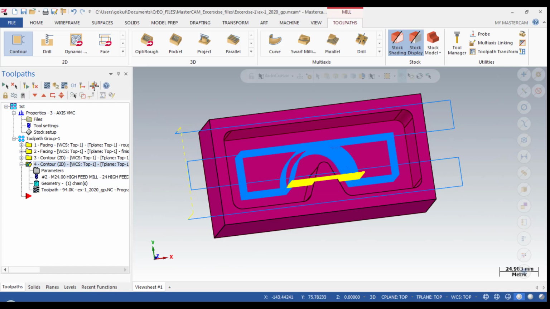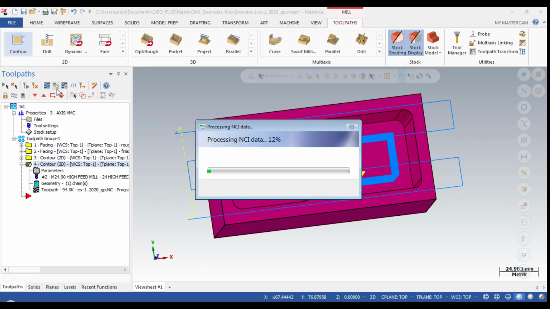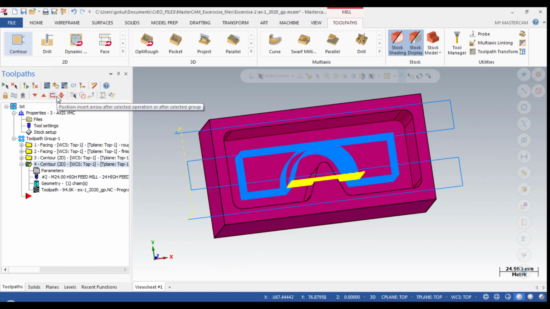Now you are going to see how we have generated it. I'll just go for verify.